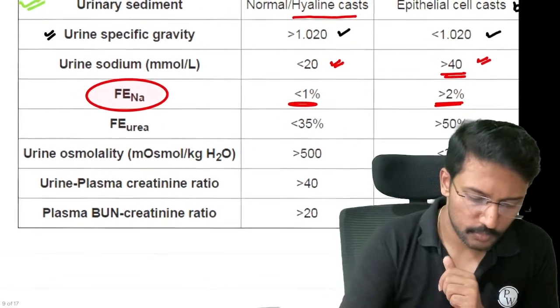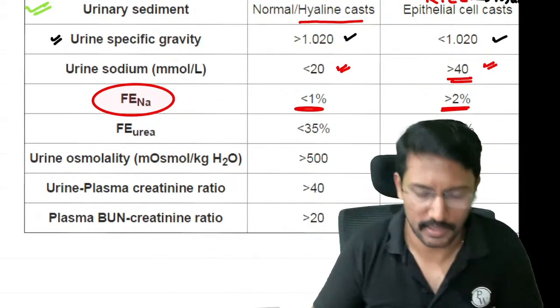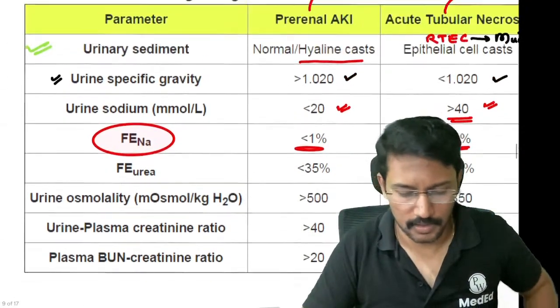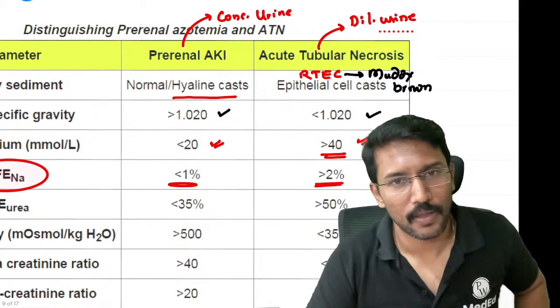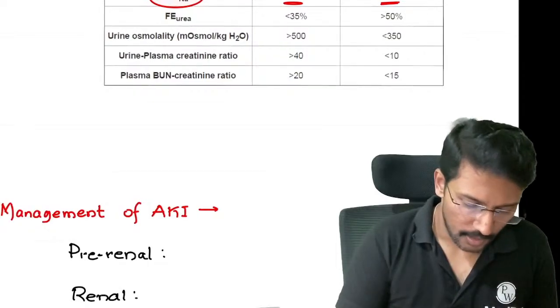Okay. Then urine osmolality is indirectly nothing but urine specific gravity. Specific gravity is high, so osmolality will also be high, right? So all you need to remember is concentrated urine for pre-renal AKI and dilute urine for the acute tubular necrosis. Okay. So now let me ask you a question.